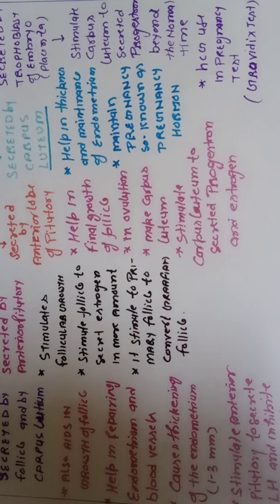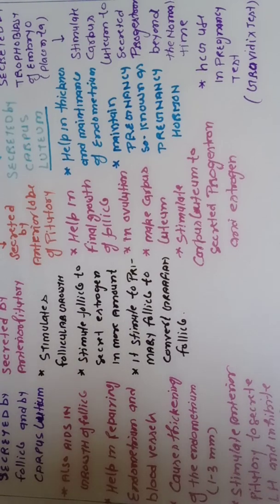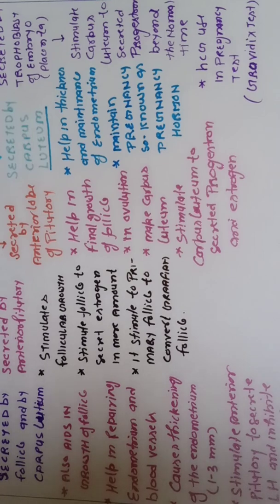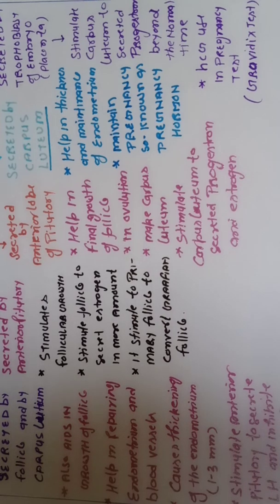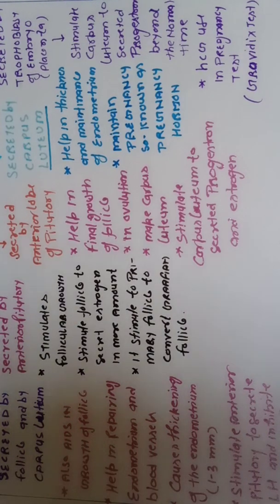So now, the progestin hormone is secreted by the corpus luteum. It helps in the thickness of the endometrium. It also increases the thickness of the endometrium, and its main function is that it maintains the endometrium. Meaning, if progestin hormone is present in the body, the endometrium will not fall off.